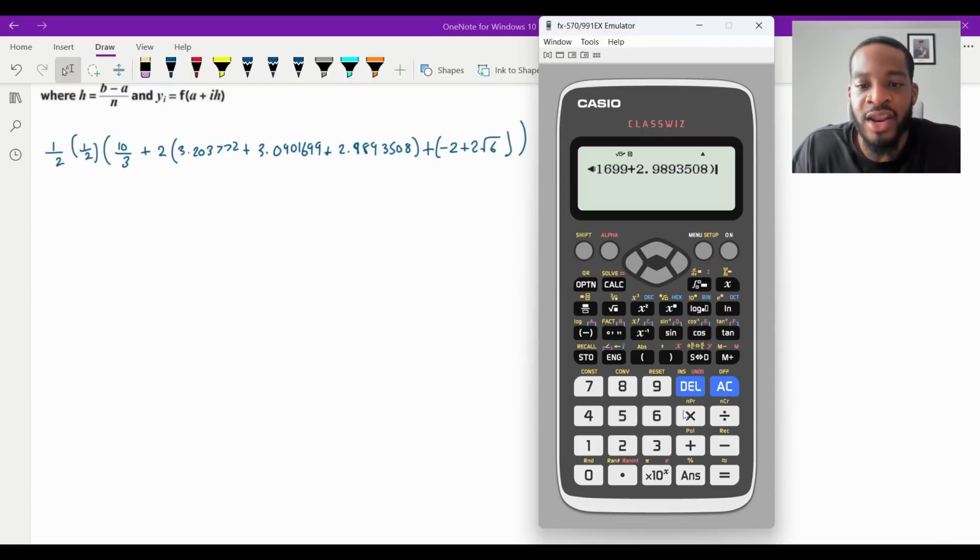And then close bracket, and then the last term, which is yn, is going to be that third. So minus 2 plus 2 root 6. And then I'm going to close that bracket, and I'm going to close it again. So that is going to be my answer there. I'm going to click equals.